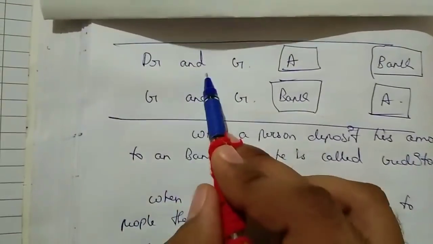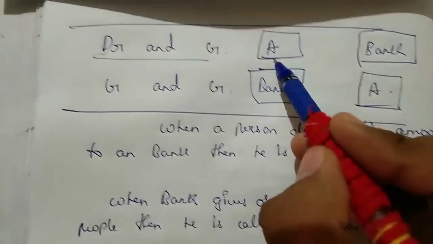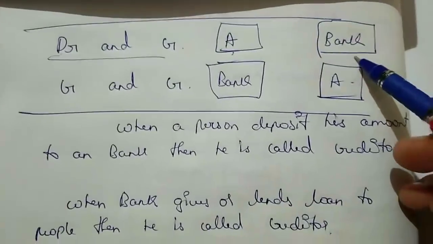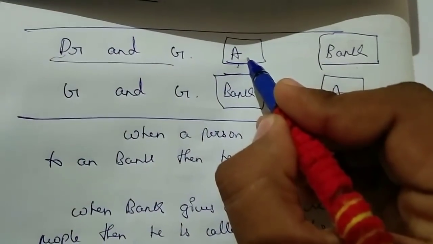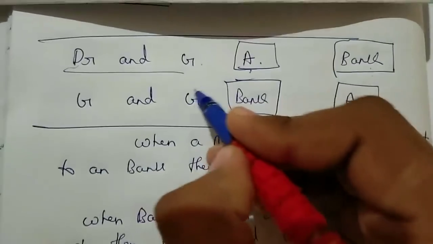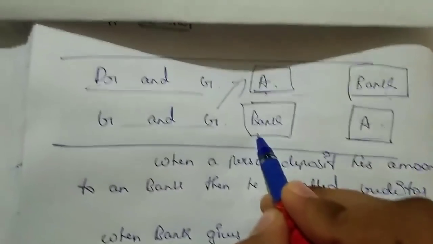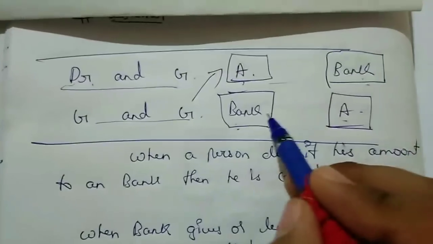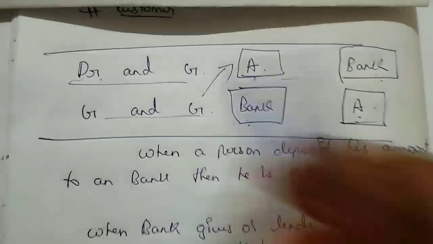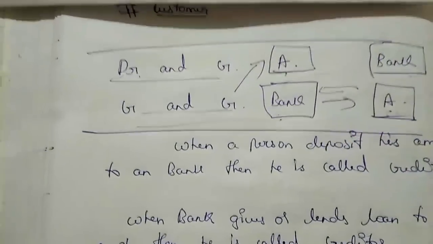So guys, here debtor and creditor is a point, and we should know what this debtor and creditor is. When A is a customer who pays to the bank, or he is depositing in a bank, then he is called a creditor, and the bank is called debtor. When the bank lends a loan to a customer A, then he is called debtor, and the bank is called creditor. So give and take policies are known as debtor and creditor. So guys, this is very easy to understand.